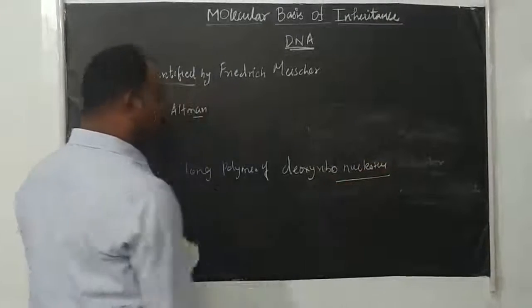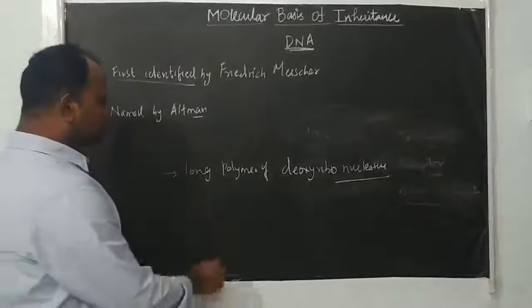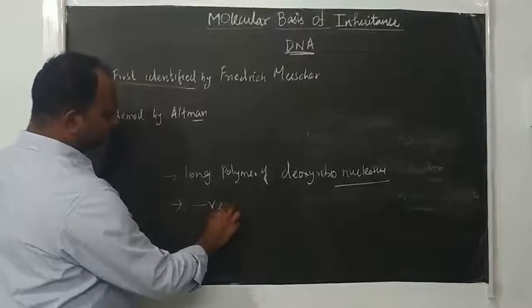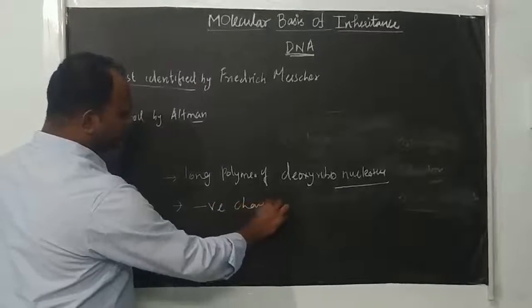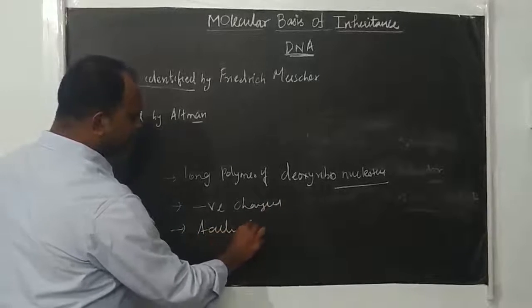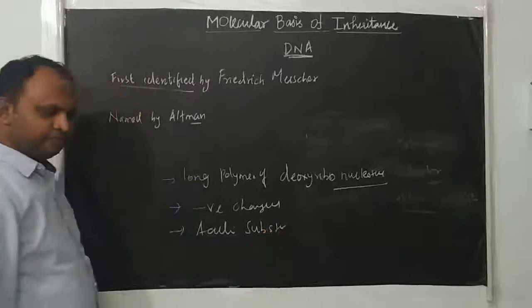Deoxyribonucleotides. DNA is a long polymer of deoxyribonucleotides. But this DNA molecule is negatively charged, and it is also an acidic substance.